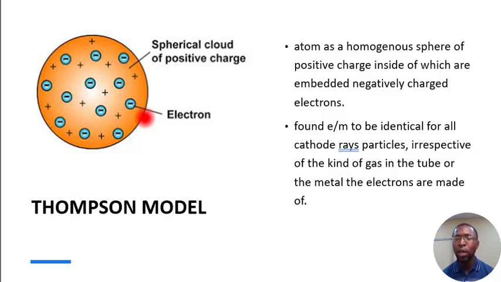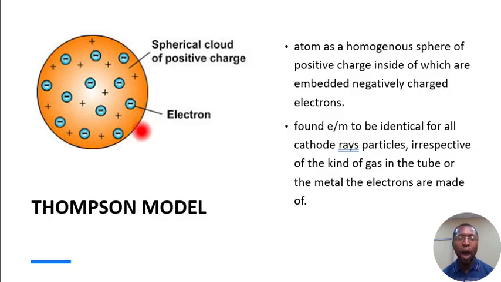So that was his description of atom. That atom is a homogeneous sphere that is positively charged, and inside this sphere we have negatively charged electrons embedded in it. And that the ratio of the charge and the mass of the atom are identical in all kinds of substance. Okay, so that is Thomson's model of atom.